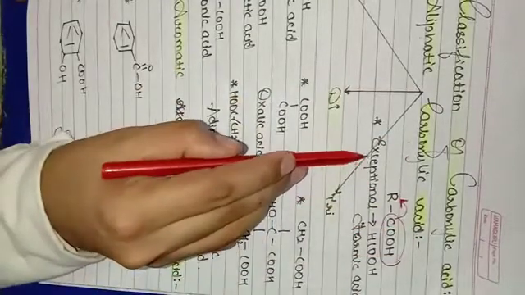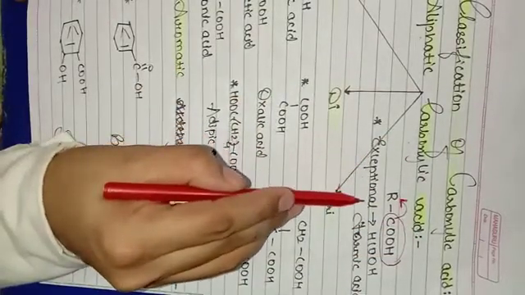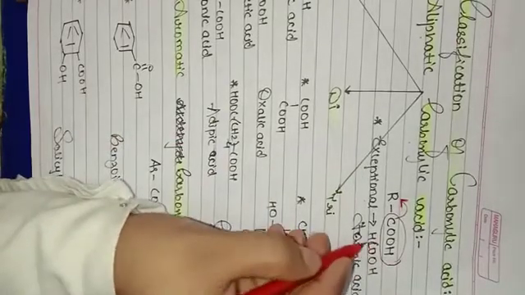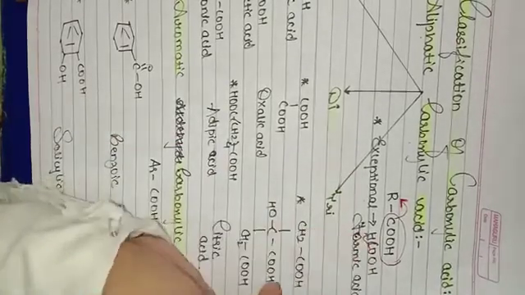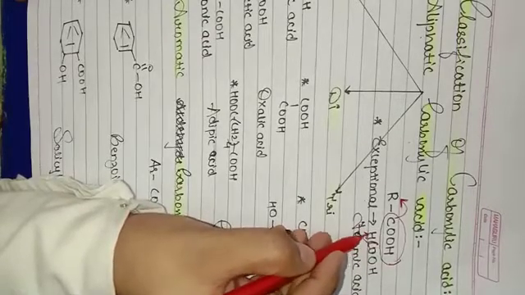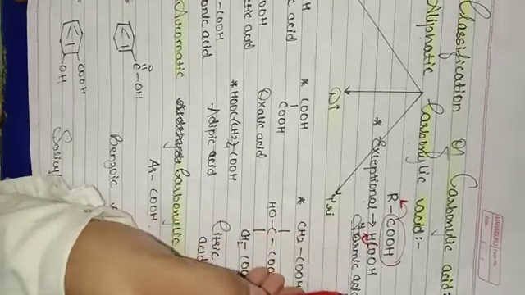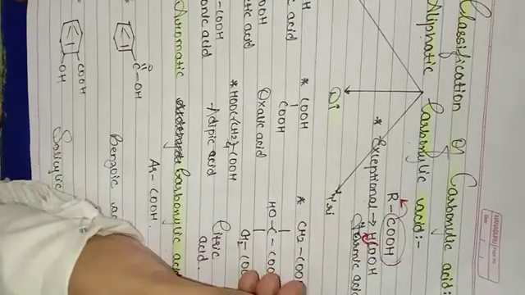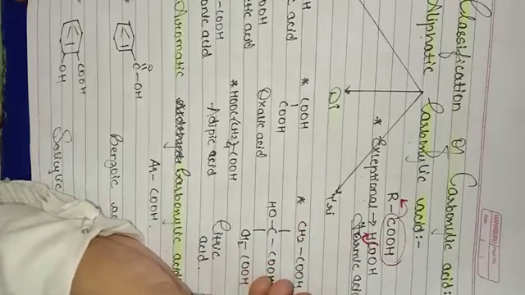Here we are having an exceptional case when the COOH group is directly linked to hydrogen. It is not linked to carbon, it is linked to hydrogen. And the name of the compound is formic acid. Comes under aliphatic carboxylic acid.